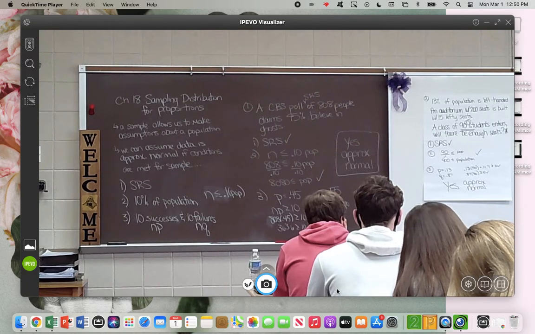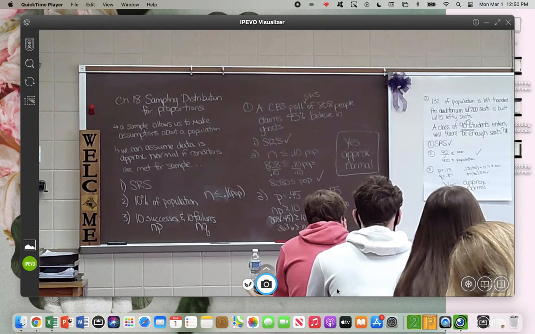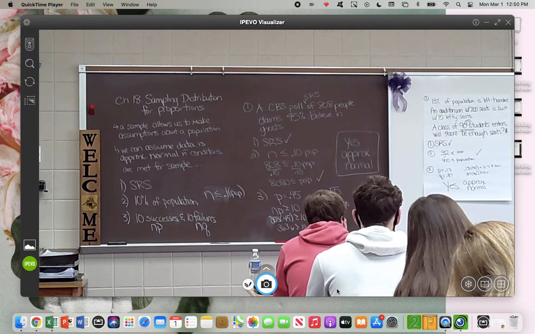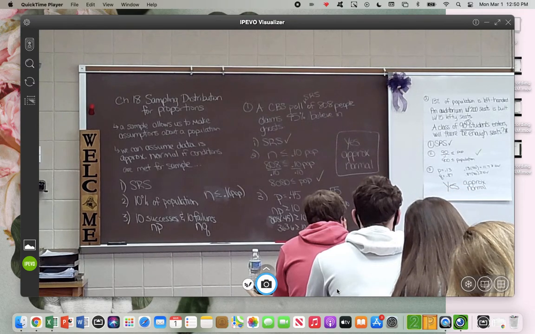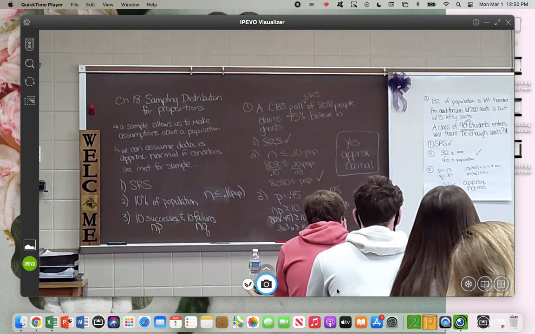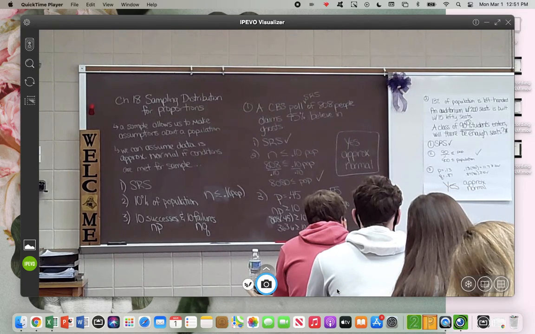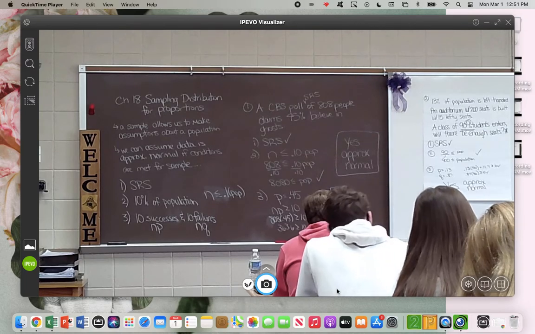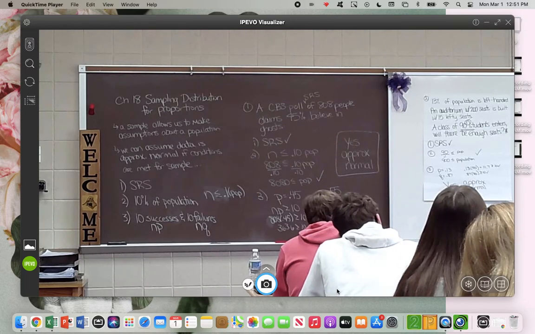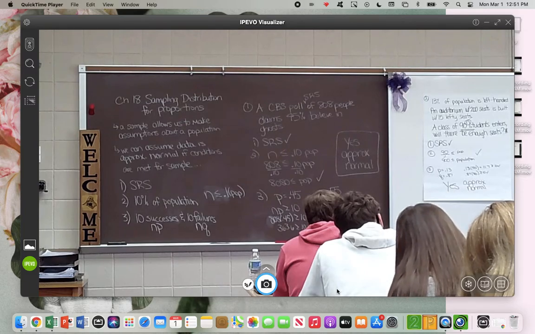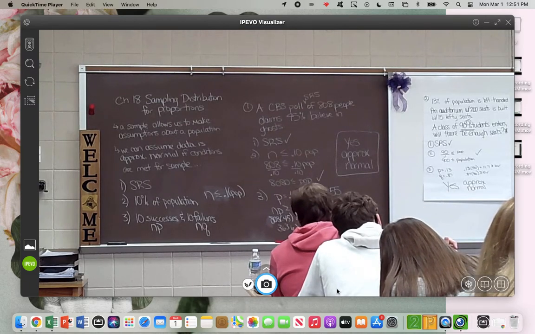Do you guys remember if that's skewed left or skewed right? All right, how do we know it's skewed right? Because it's shaped like a foot. All right, it's shaped like a foot, and if we can see which side has more data on it. Right side. The right side has more data. So this is skewed right.